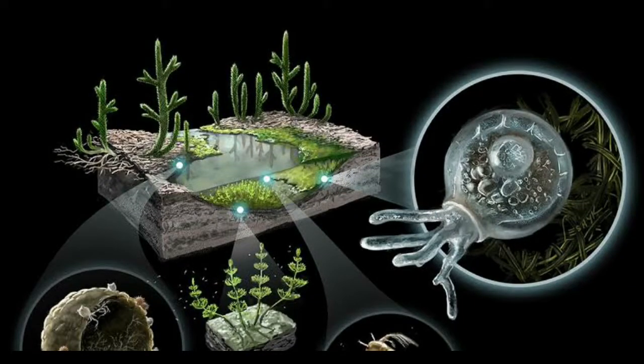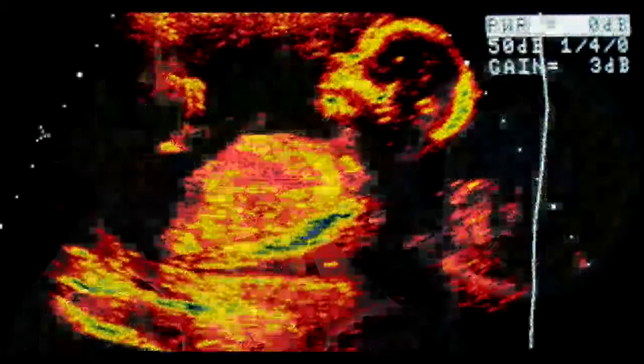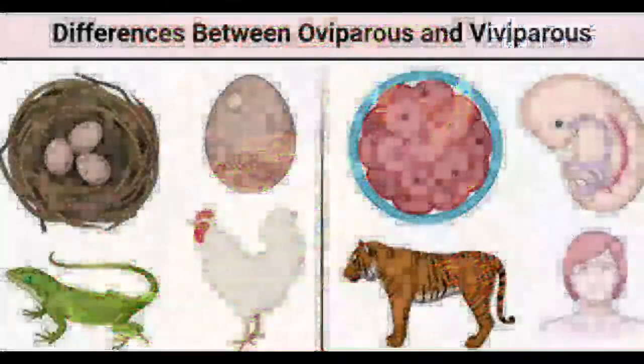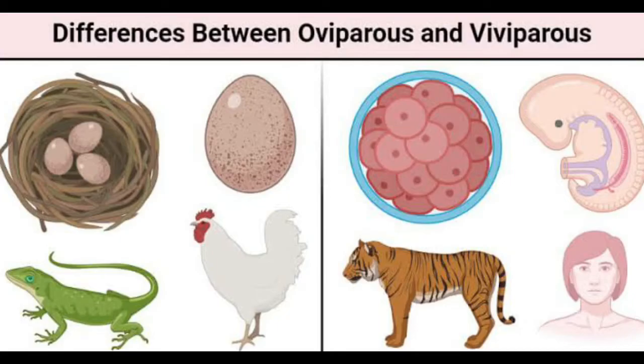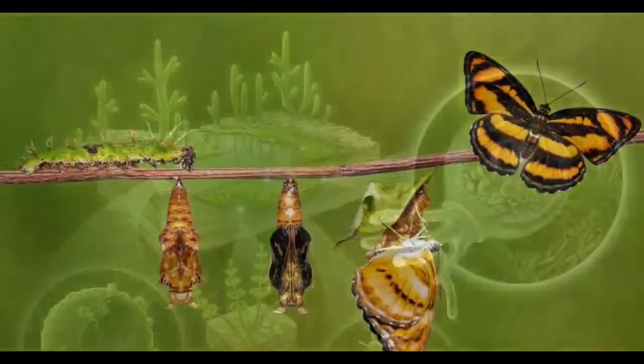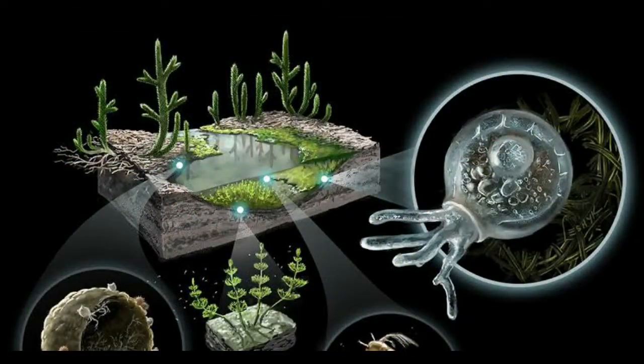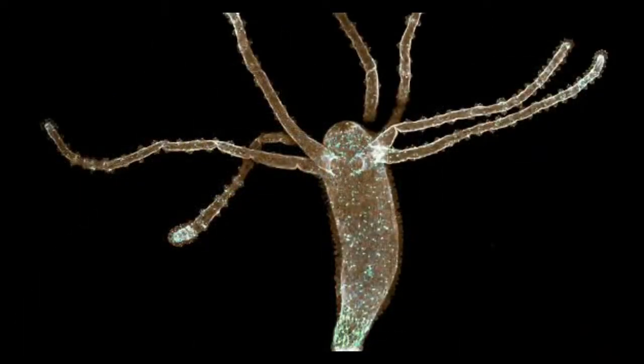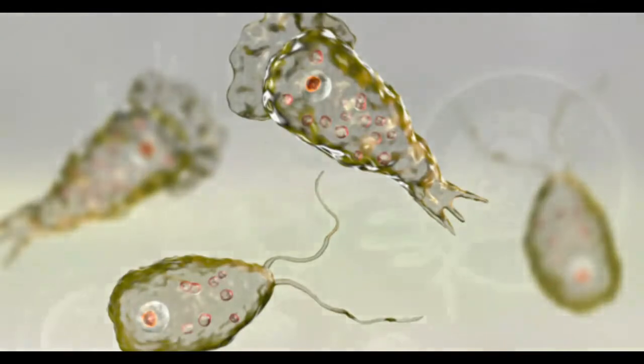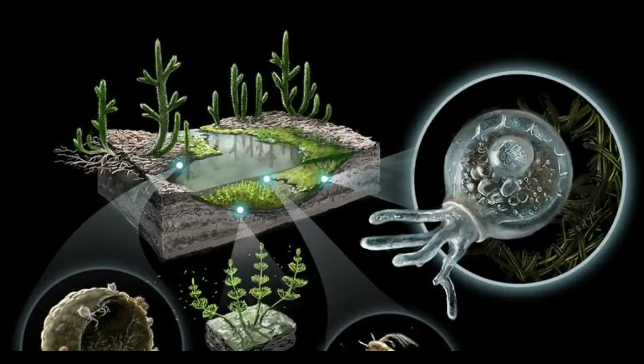Hello students. The other day we learned about development of embryo, viviparous, oviparous animals and also about metamorphosis. So we have learnt about reproduction in some familiar animals. But what about very small animals like hydra and microscopic organisms like amoeba? Do you know how they reproduce? Let us find out.